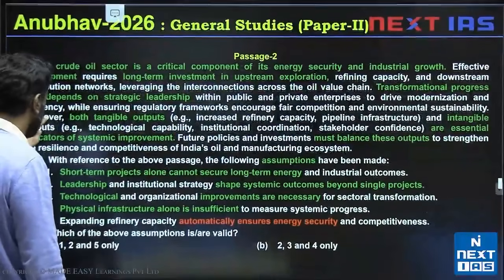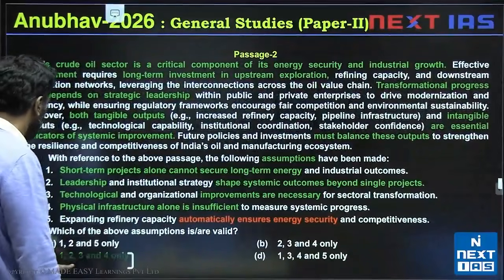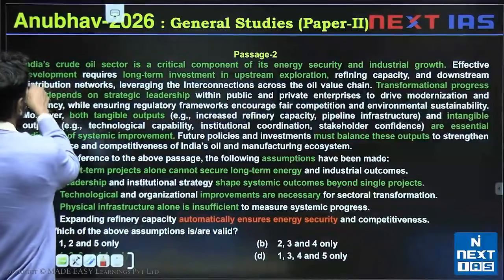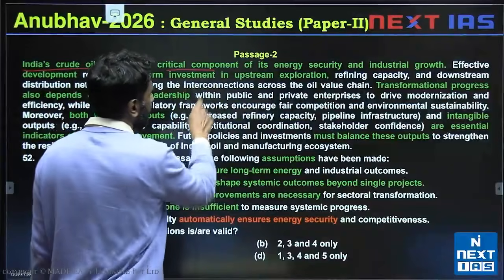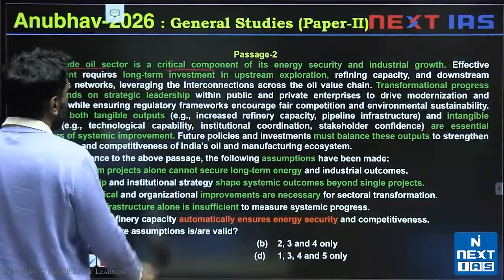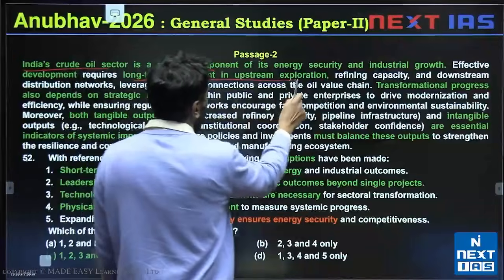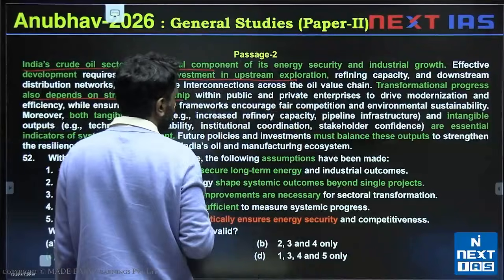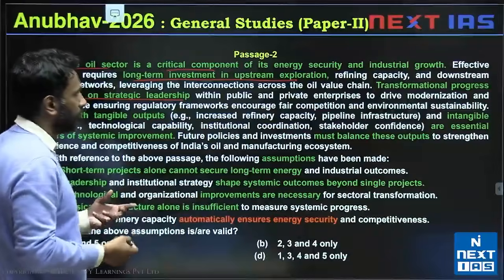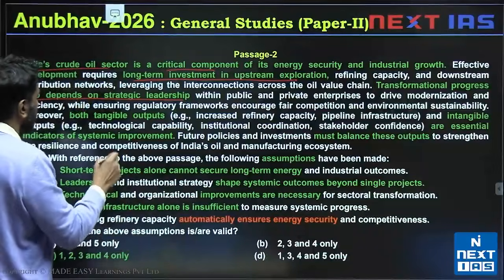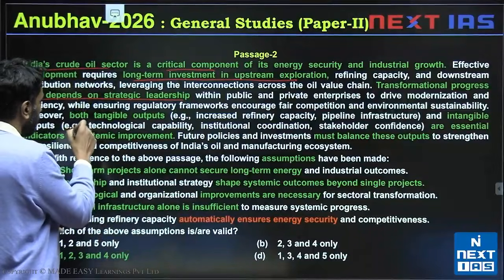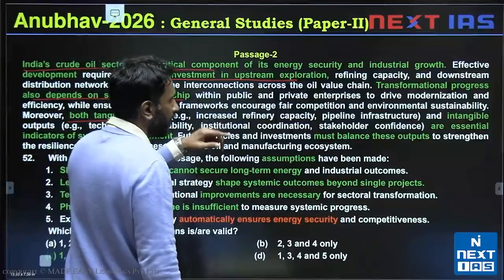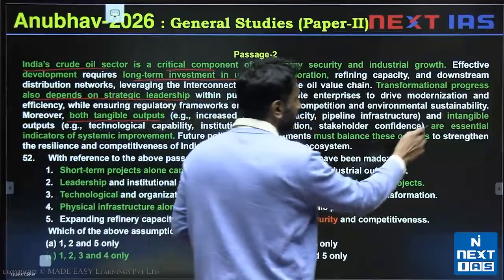Passage 2, question 52. I'm looking at assumptions and we are discussing how India's crude oil sector is a critical component of its energy security. It requires long-term investment in upstream exploration. Transformational progress also depends on strategic leadership. So if you want to transform this crude oil sector, you'll need strategic leadership, and you'll want changes in both tangible outputs, which is more refineries, more pipelines, and also intangible outputs such as